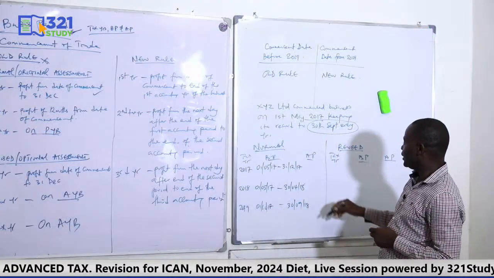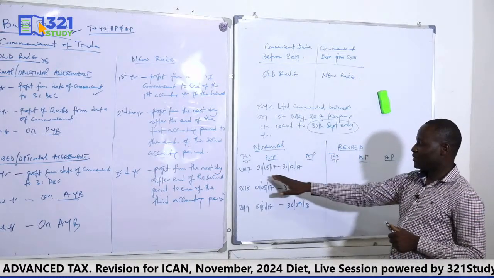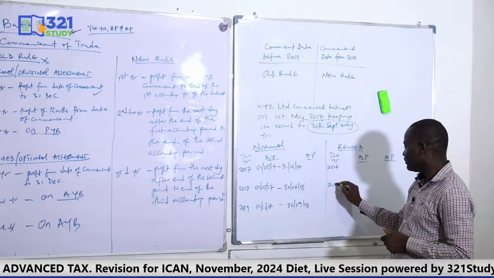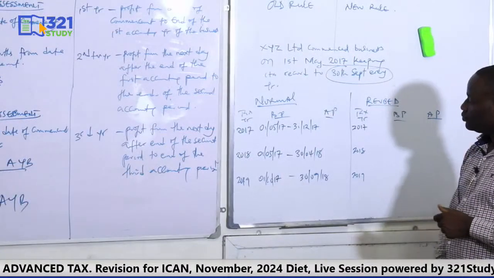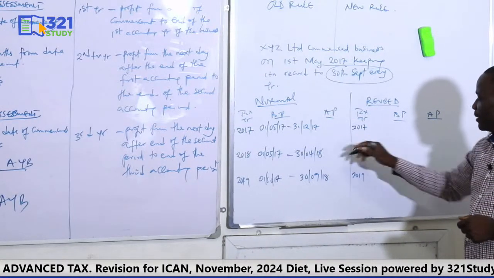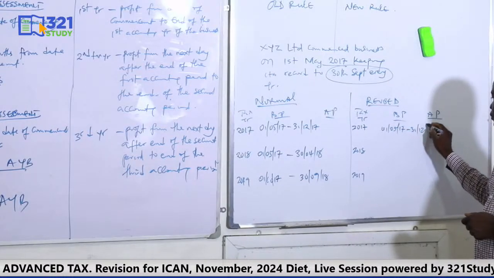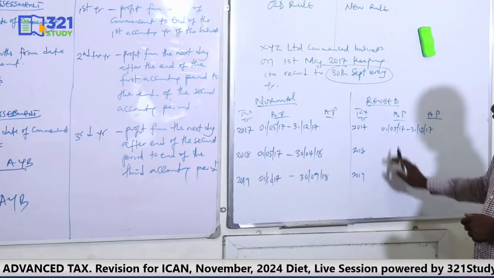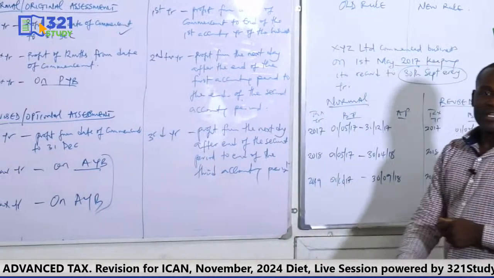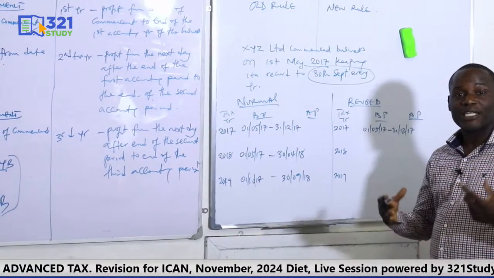So if we have done that, let's also go and do the revised. For the revised, we say the first year for the revised will be the same with the normal. So that means the tax years will be the same, 17, 18, 19. The first year, which is from the date of commencement to December, will also be the same. But the second and third year is where you have the difference, which I told you will be on what? Actual year basis. Actual year basis will run January to December, and the tax year will be the same with the end of the basis period.